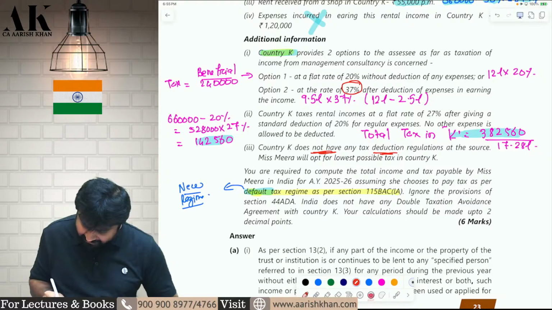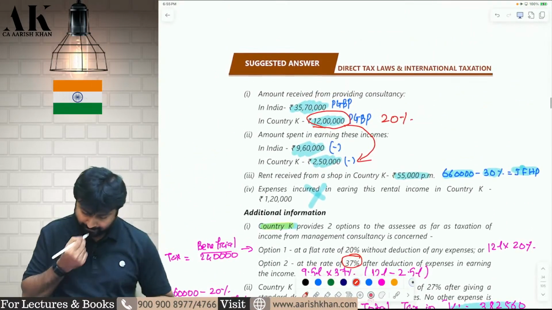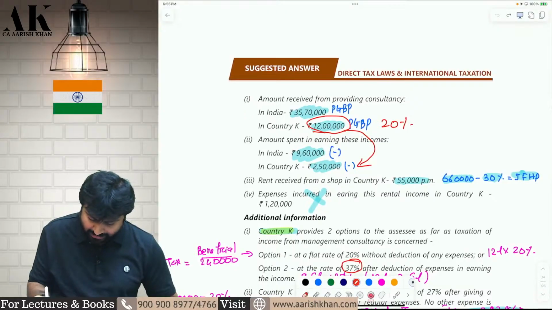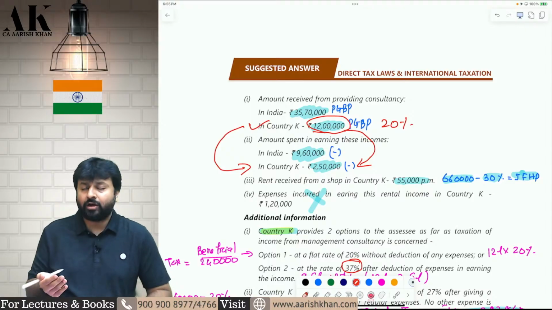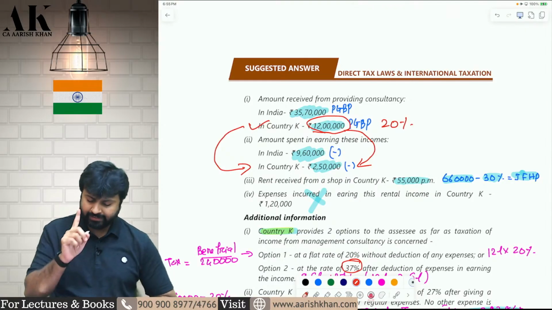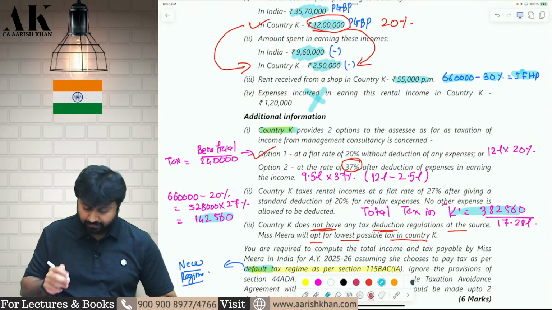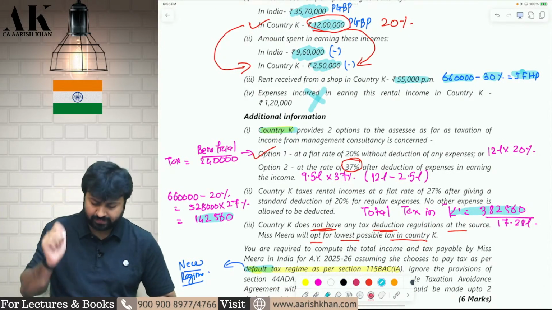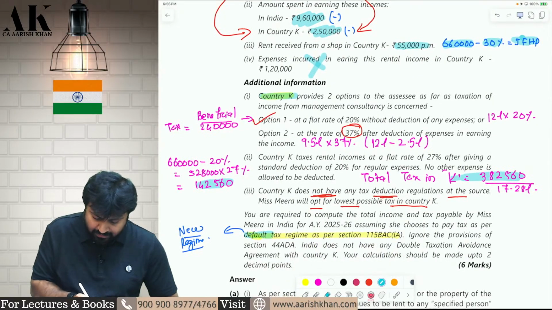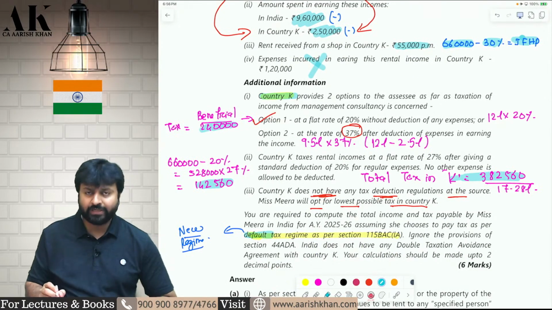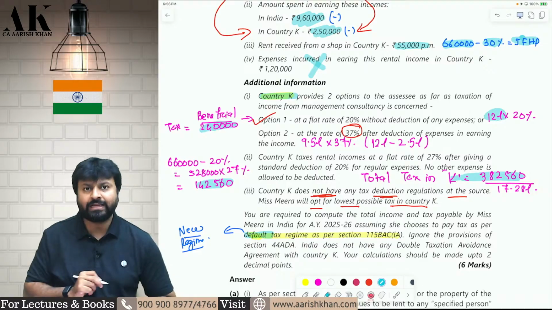K does not have any tax deduction at source. Mira will opt for the lowest possible tax in country K. So what is lowest? Paying 20% tax on 12 lakhs is better, or paying 37% tax on 12 lakhs minus 2,50,000 is better? I think option 1 is better. You should go for option 1. So for management consultancy, Mira will go for option 1. The tax in option 1 is 2,40,000. The income in option 1 is 12 lakhs.